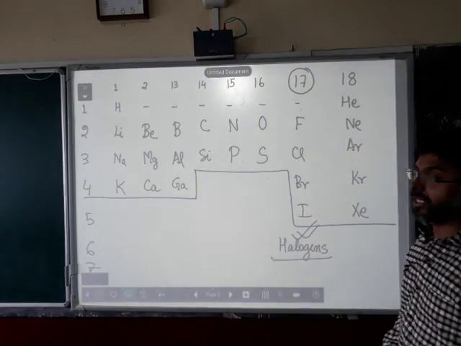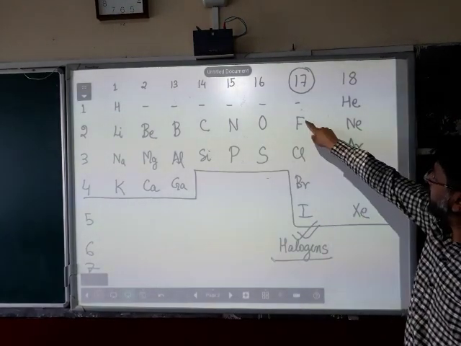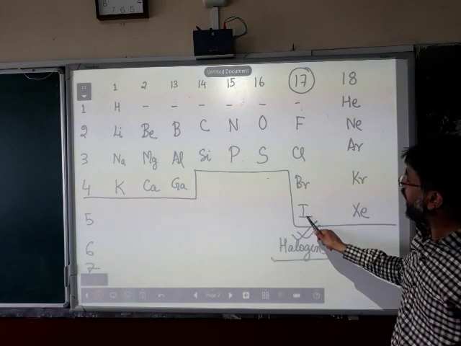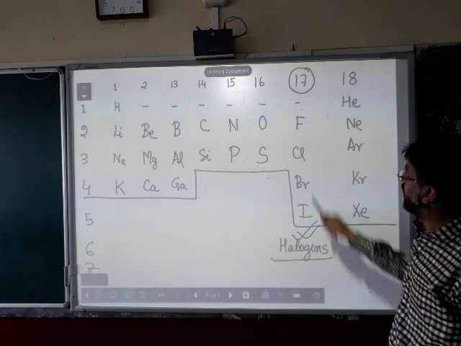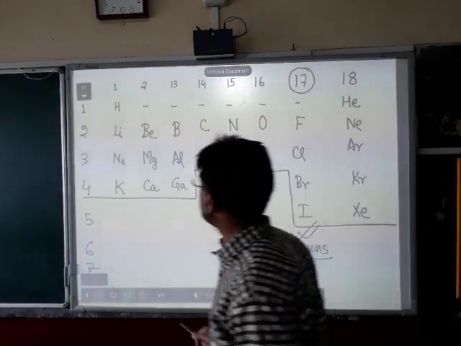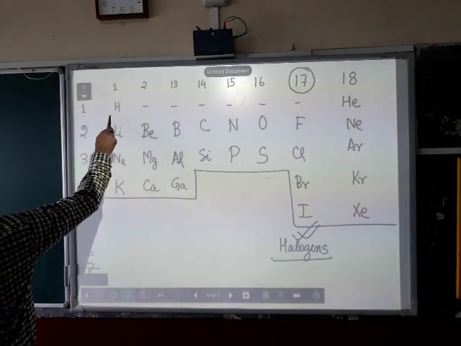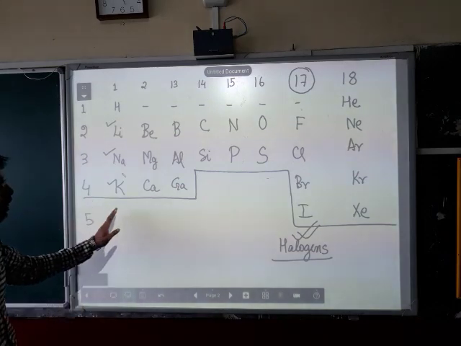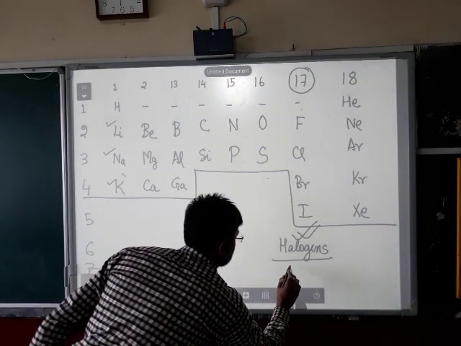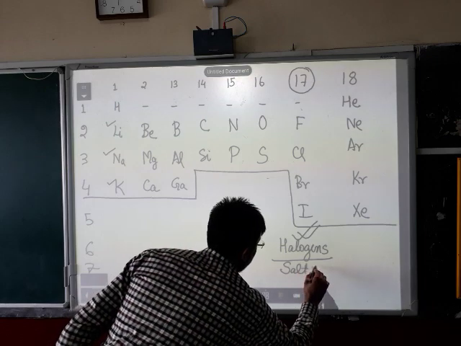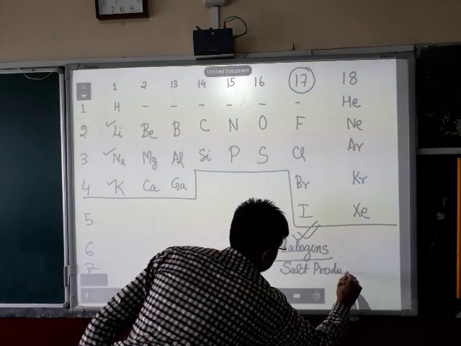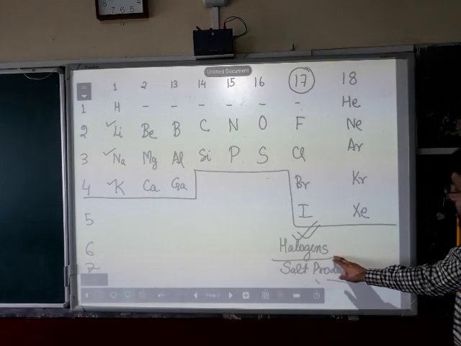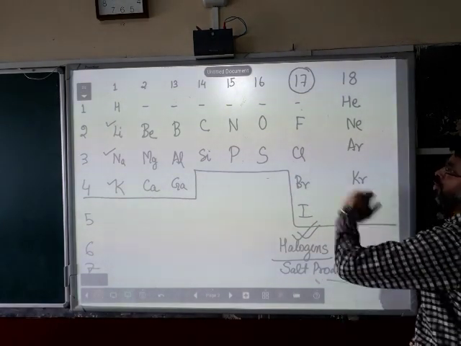Why are they called halogens? Let me quickly describe it. These elements, fluorine, chlorine, bromine, iodine, are called halogens because they are salt producers. They react with the metallic elements of group 1, lithium, sodium, potassium and so on, to produce salts. So these are salt producers. So what is the meaning of halogens? Halogens mean salt producers.